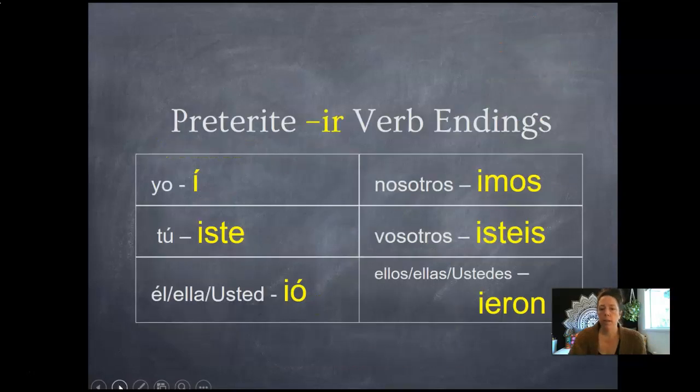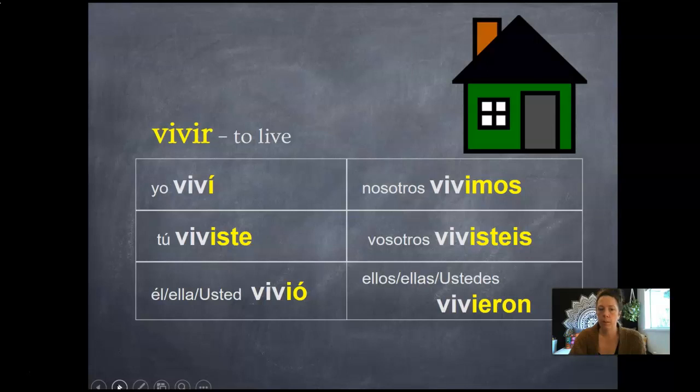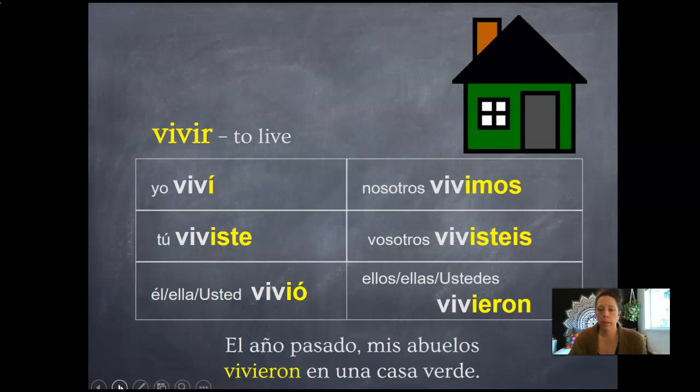Preterite IR verb endings are exactly the same as the ER verb endings. And so for an IR verb, it looks like this, just like comer, right? So yo viví, tú viviste, él vivió, nosotros vivimos, vosotros vivisteis, and ellas vivieron. A note about pronouncing this verb, vivir, it should sound like a B, right? That B and V in Spanish are the same phonetic sound, so vivir. El año pasado, mis abuelos vivieron en una casa verde.